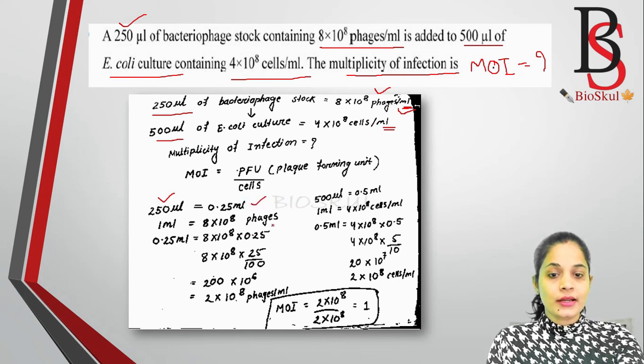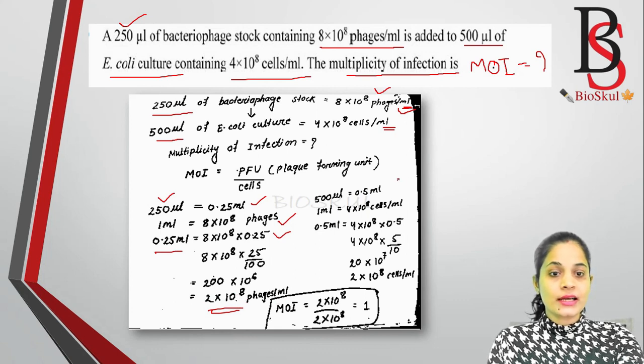Per ml means in 1 ml there are 8 into 10 to the power 8 phages. Then in 0.25 ml how many phages will be present? Just multiply by 0.25, so it will be 2 multiplied by 10 to the power 8 phages.